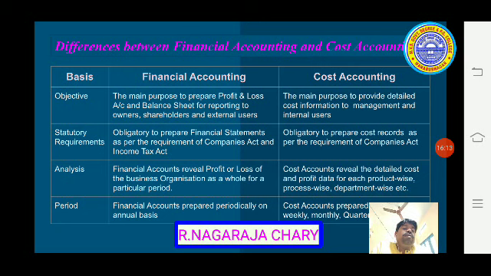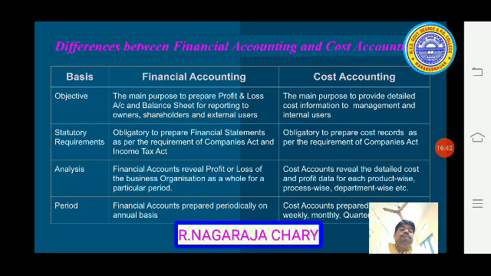Whereas in cost accounting, it is also obligatory to prepare cost records as per the requirement of the Companies Act. Whatever records we require, it is according to the Companies Act only. So in financial accounting, we have to prepare according to the Income Tax Act and the Companies Act, but in cost accounting, only according to the Companies Act.